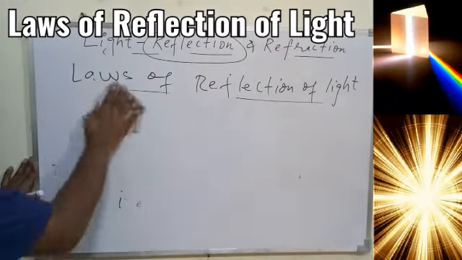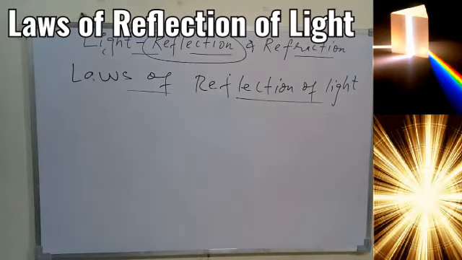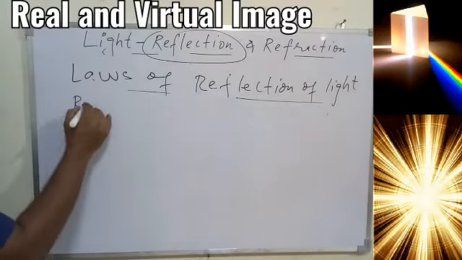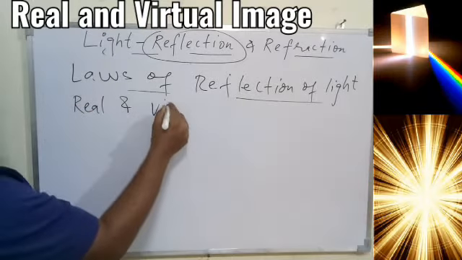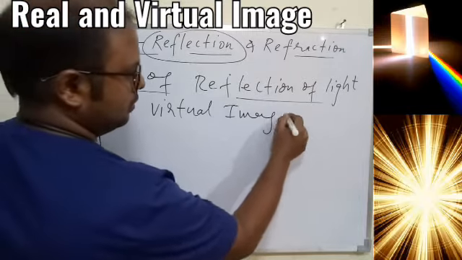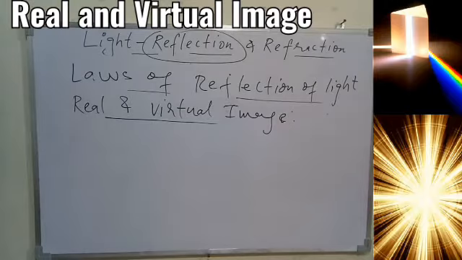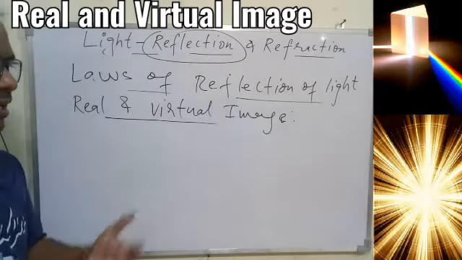So I hope you understood how to cover this part. And now I'm moving to the next topic we have, that is called real and virtual image. The meaning we have already understood in class 7.